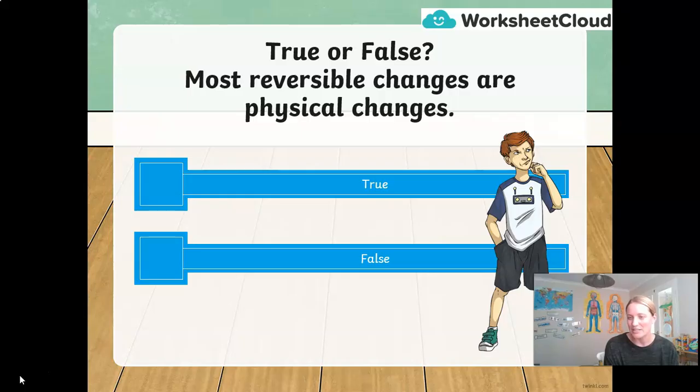Let's see if we can test you now with a true or false. True or false, most reversible changes are physical changes. It is of course true. Physical changes can be reversed back, whereas chemical changes cannot.